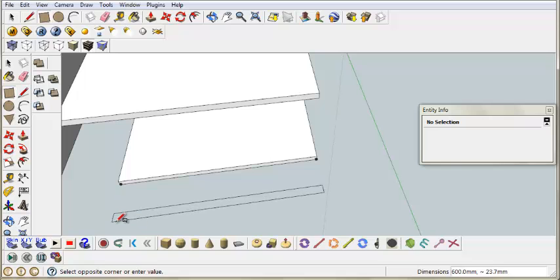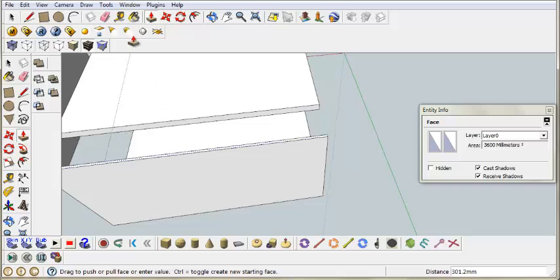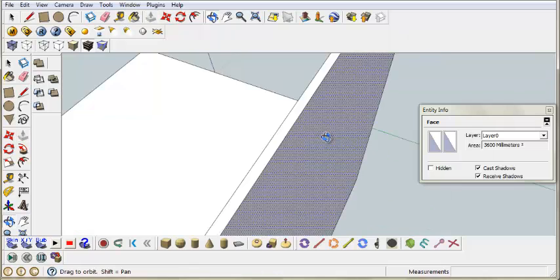Then see here, 600. What you need to do is type in 600 by, let's make the thickness 6. Then copy it and then move it up. You don't have to do that, you just have to type it like 700 by 750. There you go.